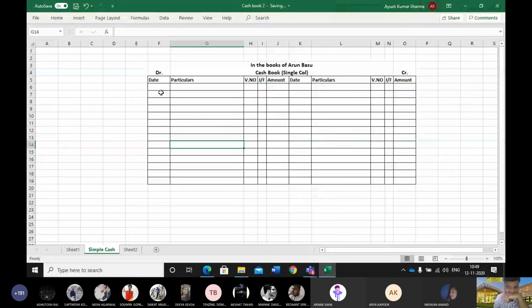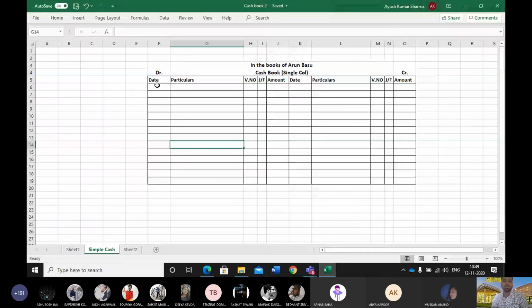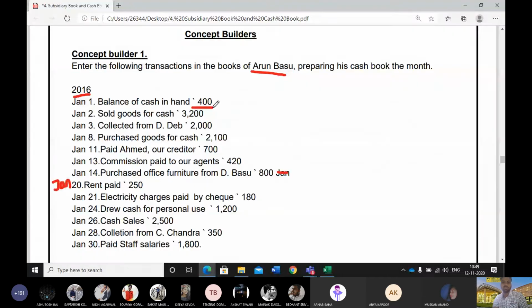Now just see, we move to the question. The question says that the cash book started on 2016, January 1. So I'll first write the year 2016 on both the amount columns, since we are recording transactions relating to 2016. Now on January 1, we have cash in hand.